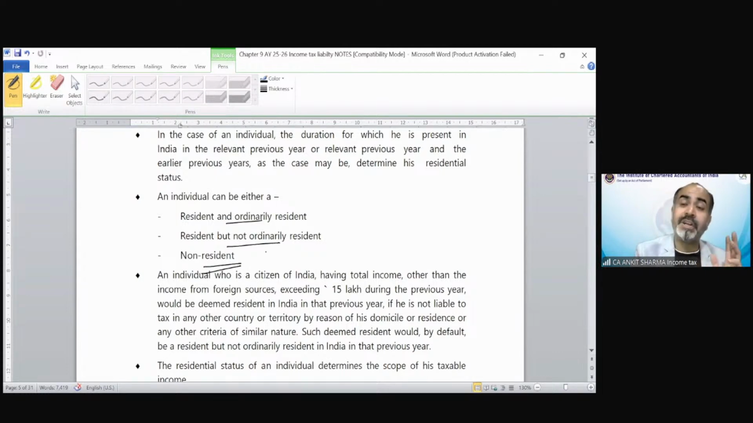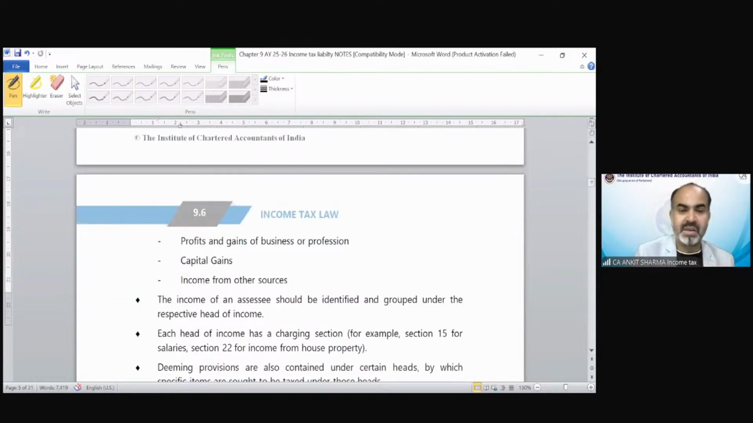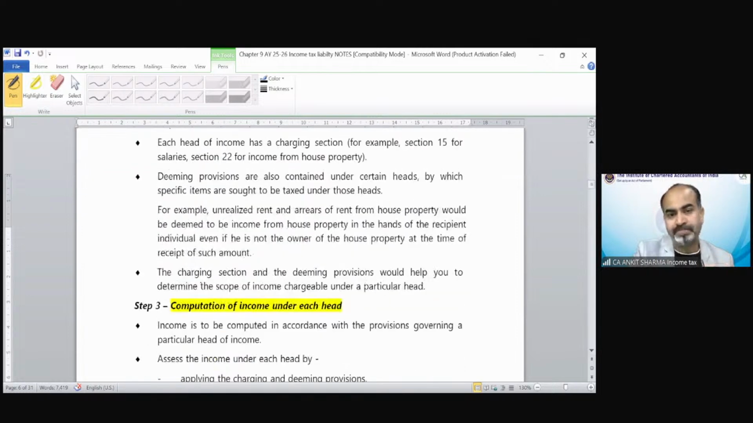There is also the concept of deemed resident under section 6(1A). Based on your total income, if you have earned total income from Indian sources exceeding 15 lakh rupees and have not paid any tax, whether in India or outside India, you could be called a deemed resident. In detail, we have discussed those provisions under residential status. Clear? Then the second part is classification of income under different heads: the salary, the house property, the PGBP, the capital gain, and other source. Respective deduction and exemption need to be given while calculating income under these heads of income.